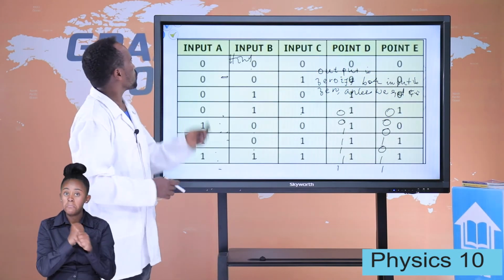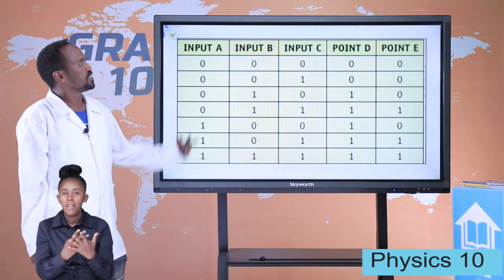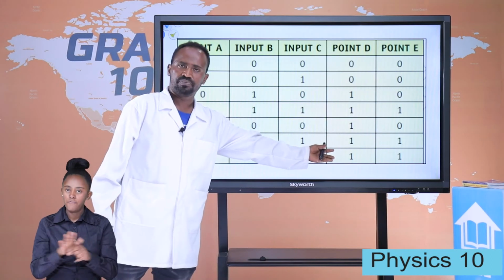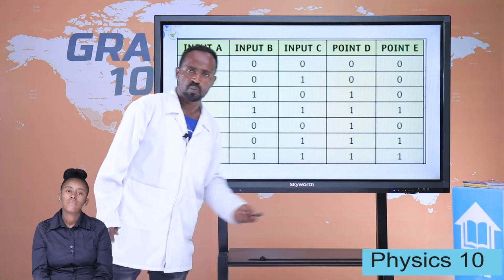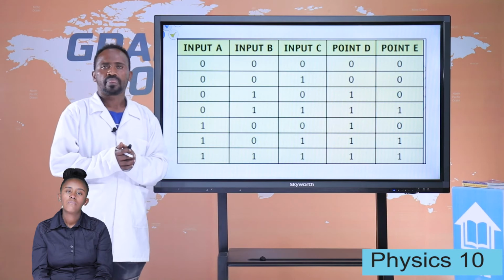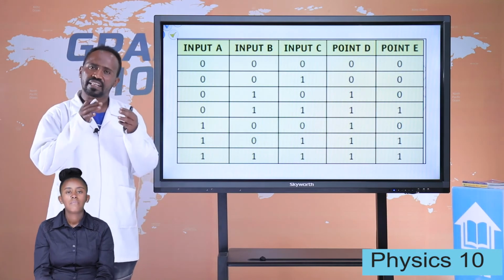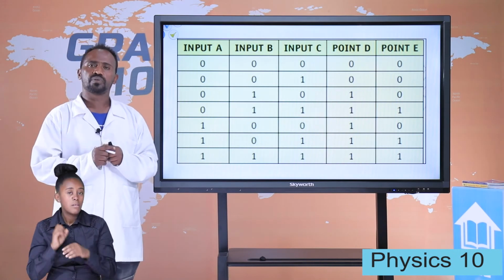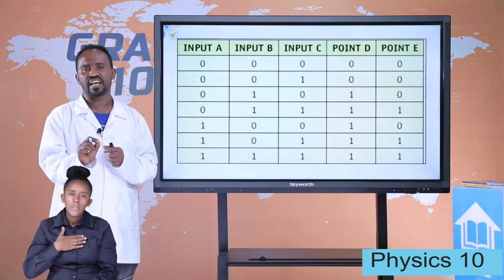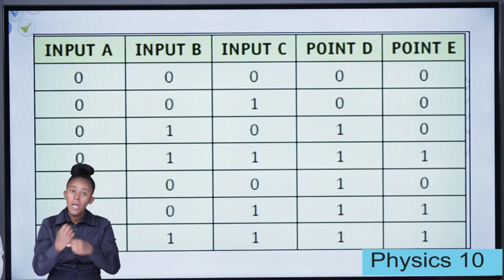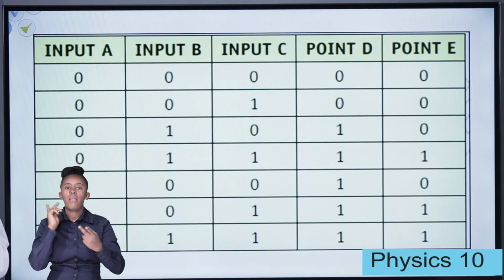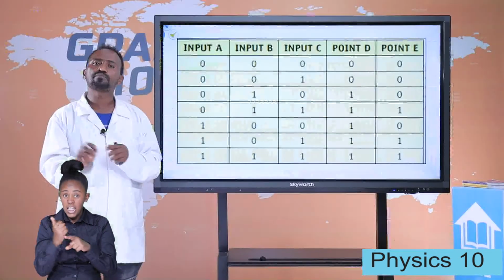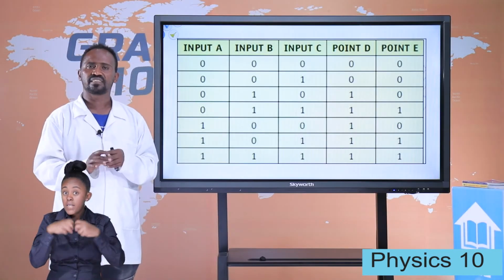So this is a truth table given as an example. It is the same as what I feel now. Student, you are paying attention carefully. That is very nice. What I advise you is to please do more exercise. If you do more exercise, you become perfect. Without doing exercise, physics is nothing. Physics means always doing exercise.